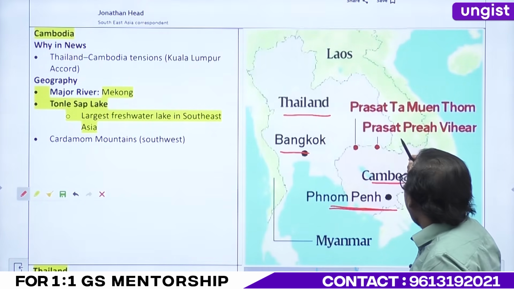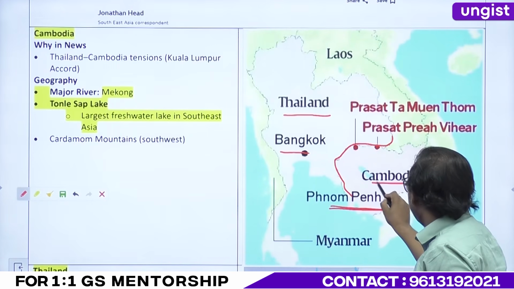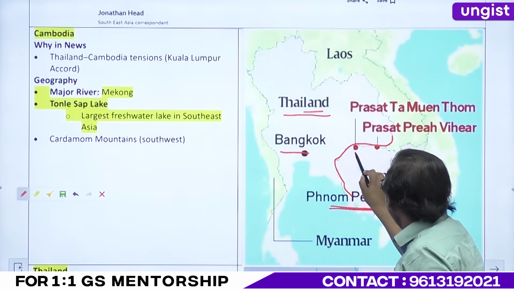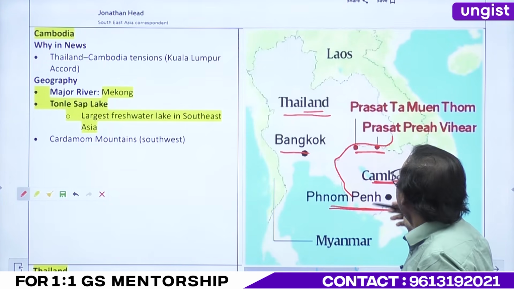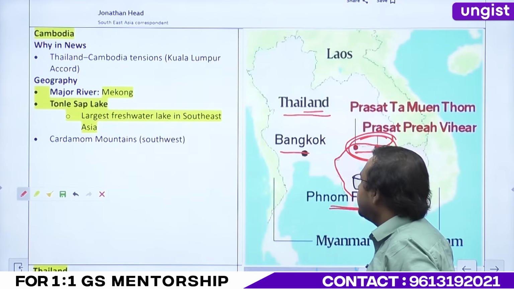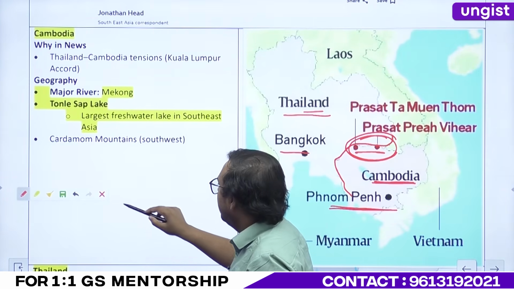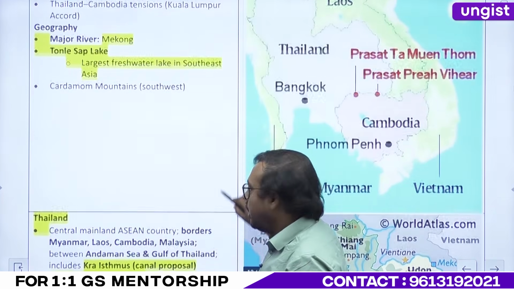Now, so this is your Thailand. You check, just see the border over here, right? This is your Cambodia, this is your Thailand, and these are the temples which are located here, and the bone of contention is this, right? Okay. When we come to Thailand, we'll understand. Okay. Till here, clear?